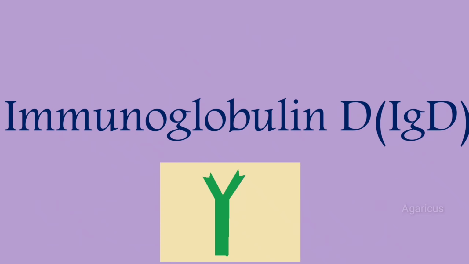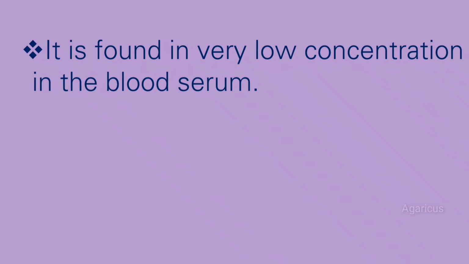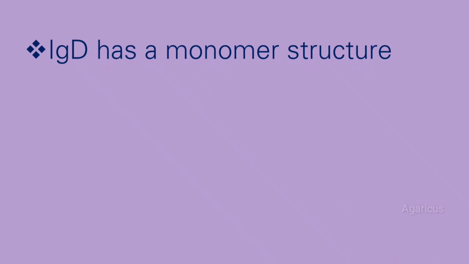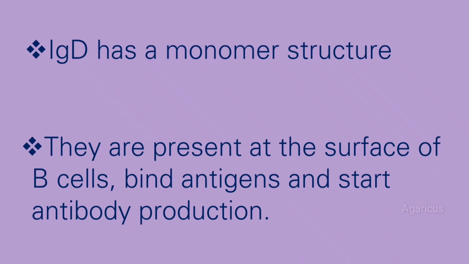Next we are discussing immunoglobulin D. It is found in very low concentration in the blood serum. It is highly sensitive to proteolytic enzyme. Immunoglobulin D has a monomer structure. They are present at the surface of B cell, bind antigen and start antibody production.